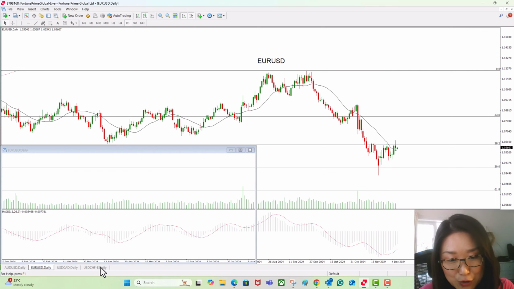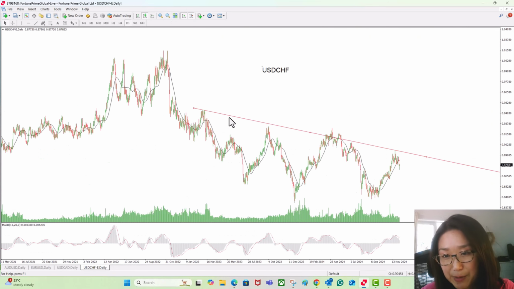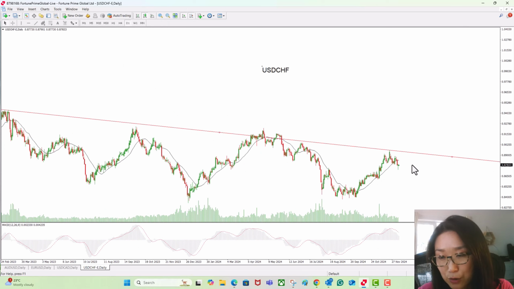The last one is euro against the Swiss franc. In the long-term trend, this pair has been moving in the downtrend line. Last week, it closed down below the 20-day moving average. The US dollar could continue weakening against the Swiss franc. The pivotal resistance could still be on this downtrend line.